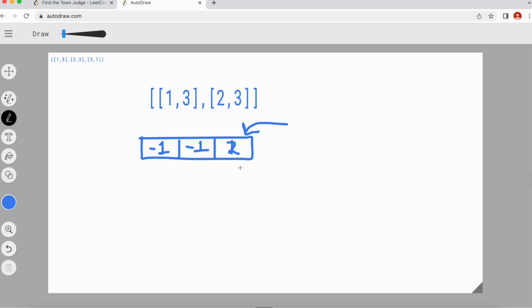What was the index of this person? This was 0, 1, and 2. So it should be 2 plus 1, that is 3, because remember, we are given numbers from 1 to n, not from 0 to n minus 1, and in programming languages it generally starts from 0. So it will be 3.